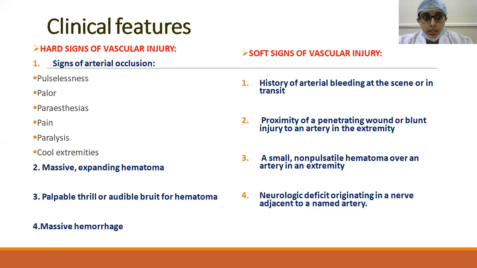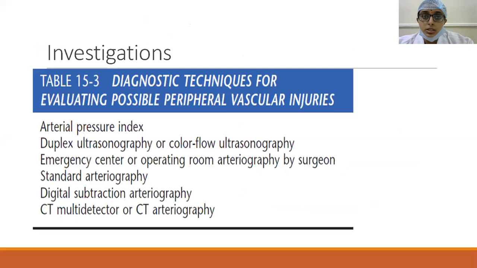The pain is the first sign which we have to be careful about, and whenever you have a case of any accident, you have to look for the distal pulses and cool extremities and pallor. All these things must be taken care of. Then in any region of arterial injury, there could be a massive and expanding hematoma if there is any vascular injury. And then, as we have seen earlier, there will be palpable thrill or audible bruit over the hematoma. And then sometimes there could be massive hemorrhage externally. So these are all the different clinical features of vascular injury.